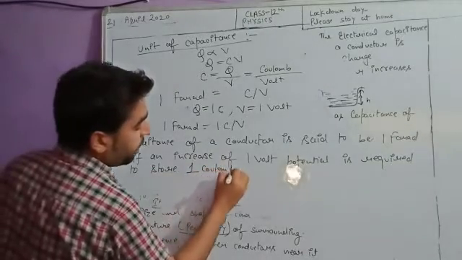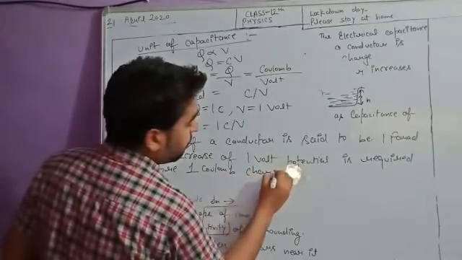So this is how we have made the definition. I hope you understood it.